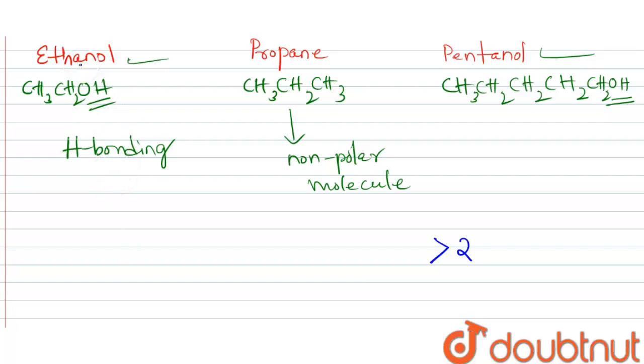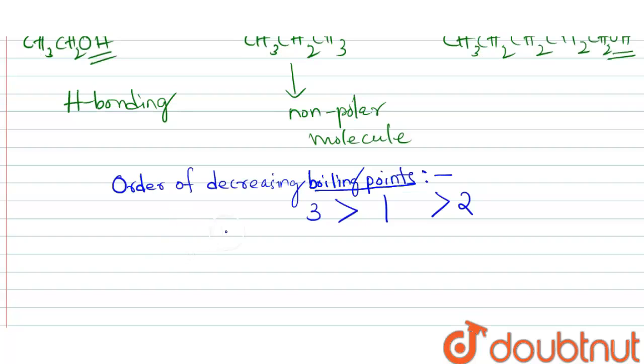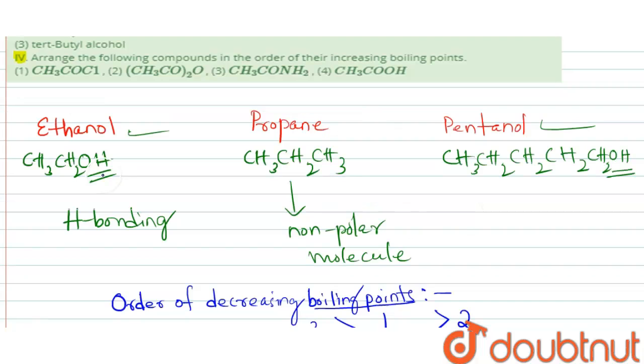If we compare the boiling point of ethanol and pentanol, pentanol has more molecular weight than ethanol. So the boiling point of pentanol will be more than that of ethanol. So the order of decreasing boiling points here is 3 greater than 1 greater than 2. Now let's check the solubility in water of these compounds.